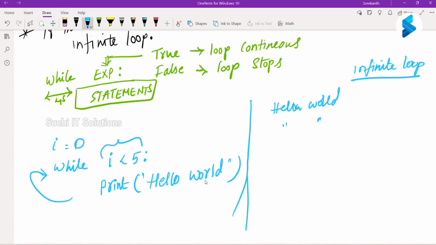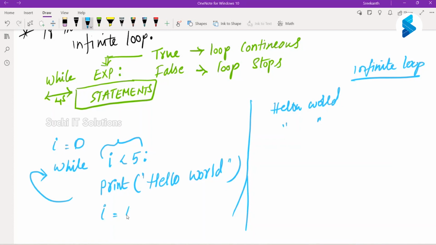So if we don't modify the I value, what happens to this loop? This leads to an infinite loop. Are we clear? Clear, sir. Now what will I do here?